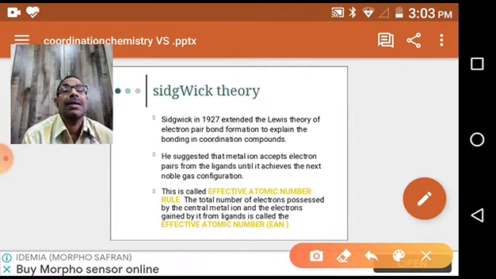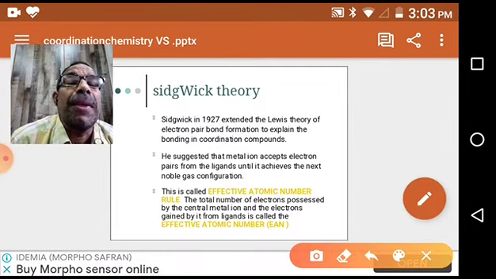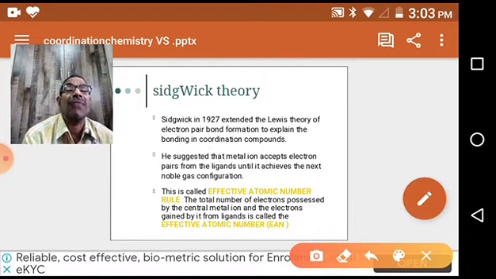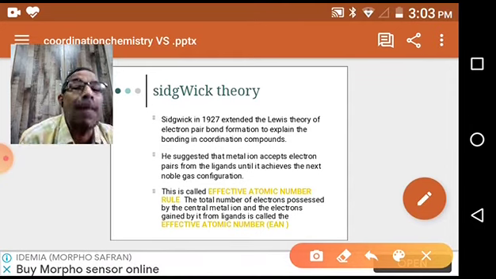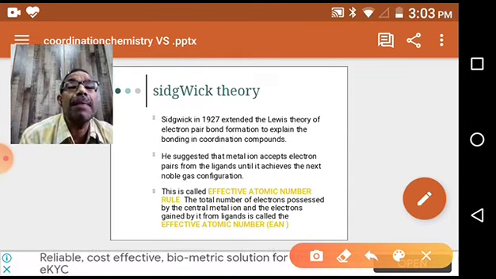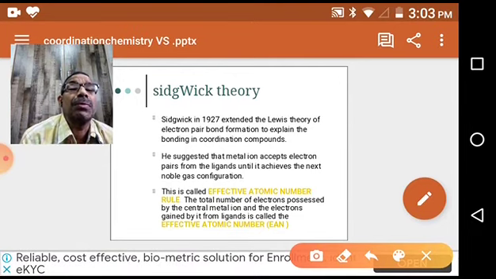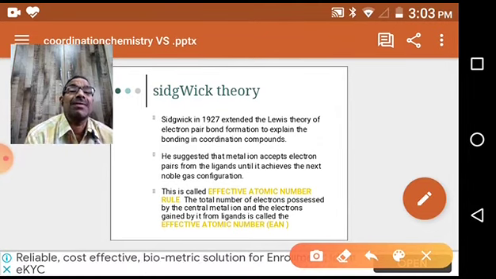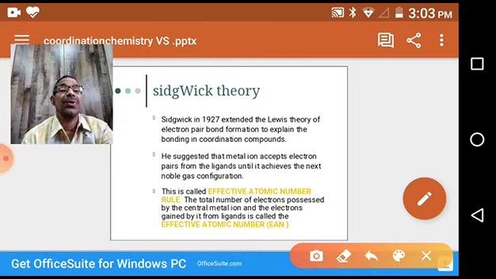That means the number of pairs it is donating is important. So the effective atomic number is the number of electrons possessed by the central metal ion in a complex. It is calculated from the principle EAN equals atomic number Z minus oxidation number plus 2 into number of monodentate ligands. That's it. So this is effective atomic number.